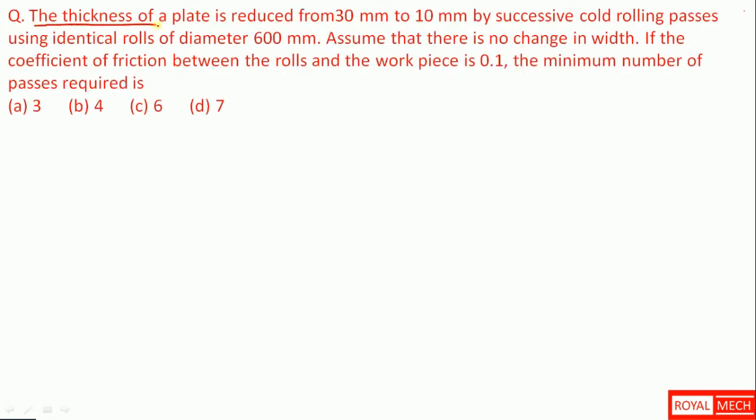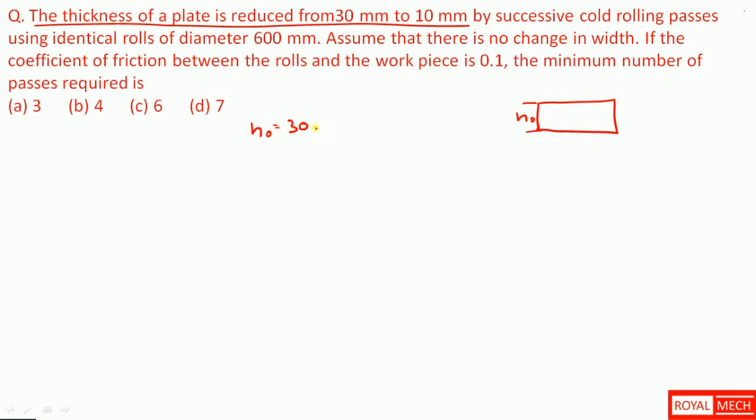The thickness of a plate is reduced from 30 mm to 10 mm. So we have a plate, assume this is the plate, its thickness initially was 30 mm and it has been reduced to a final thickness of 10 mm by successive cold rolling passes.